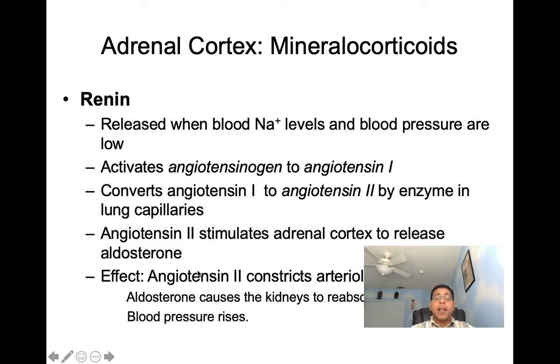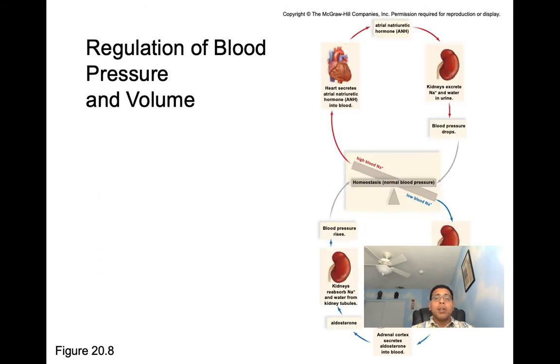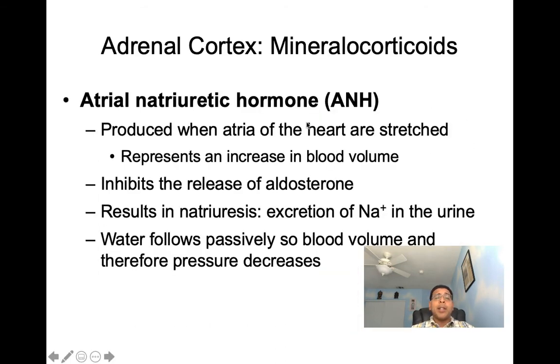When we talk about the effects of angiotensin 2, not only does angiotensin 2 work with aldosterone in helping to increase blood pressure as we saw, but it's also going to constrict our arterioles. Another hormone here that I'd like you to know about is ANH, atrial natriuretic hormone. Atrial natriuretic hormone is going to be produced when the atria of the heart are stretched.